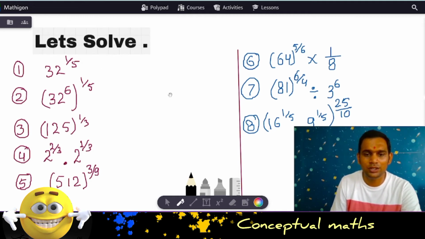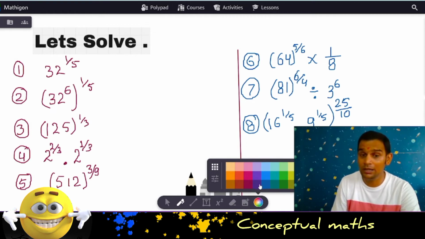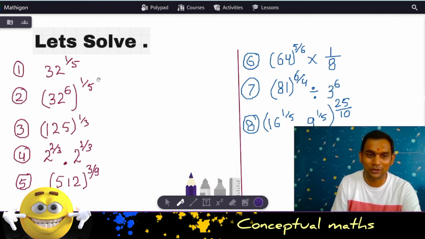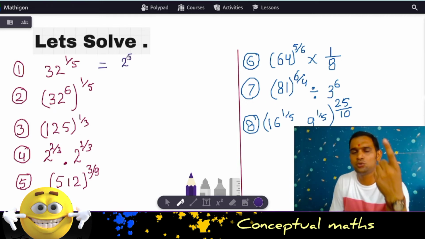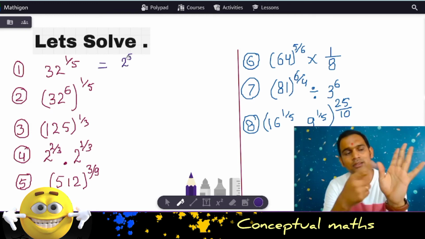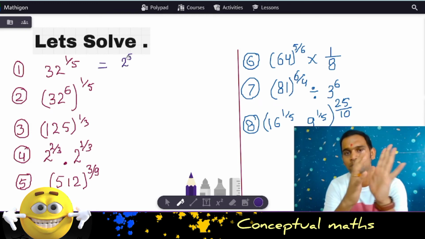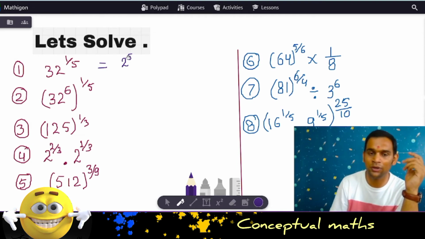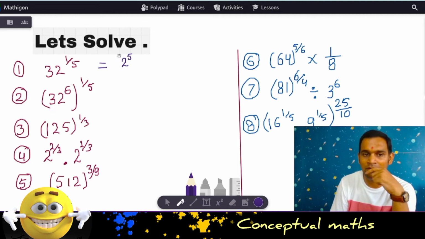Okay, so 32 to the power 1 by 5. How will we solve this now? My dear friend, please focus carefully. How can you write 32? Can I write it as 2 to the power 5? 2 times 2 is 4. 4 times 2 is 8. 8 times 2 is 16. 16 times 2 is 32. That means if I multiply 5 twos, I get 32. So that's why I can write 2 to the power 5, to the whole power 1 by 5.